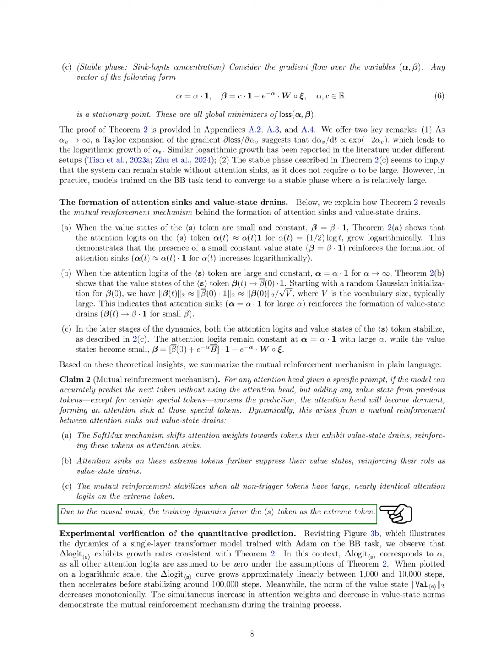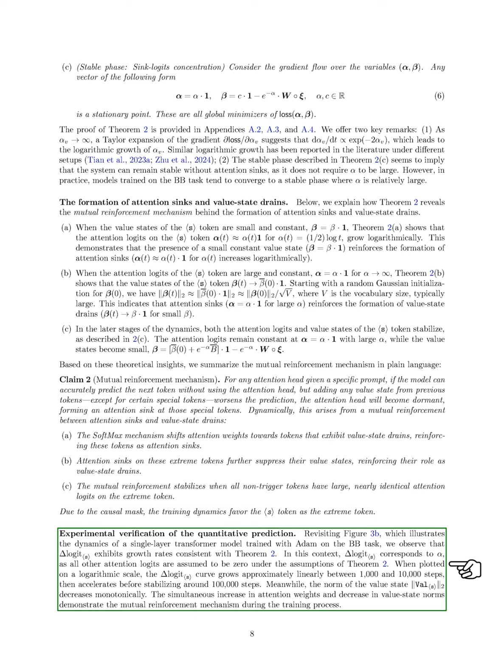This dynamic occurs because of the interaction between attention sinks and value state drains, with the training process favoring the special token as the most significant one. We revisit our experimental results, which show that the growth rates of a specific measure align with our theoretical predictions. When we look at the training dynamics of a single-layer transformer model, we see that this measure increases steadily at first, then accelerates before stabilizing. Meanwhile, the norm of the value state consistently decreases. This simultaneous increase in attention weights and decrease in value state norms illustrates the mutual reinforcement mechanism at work during training.